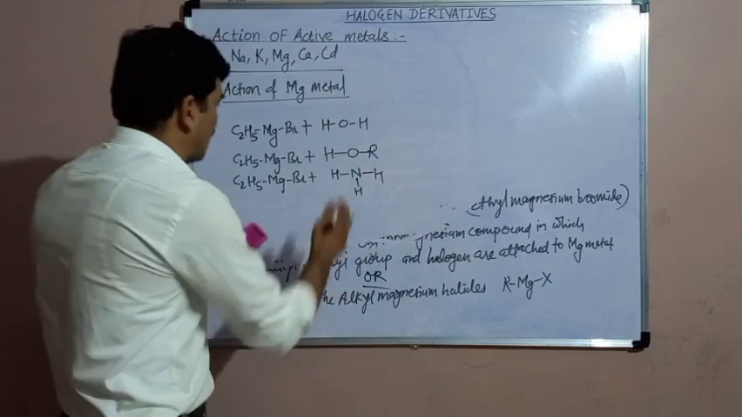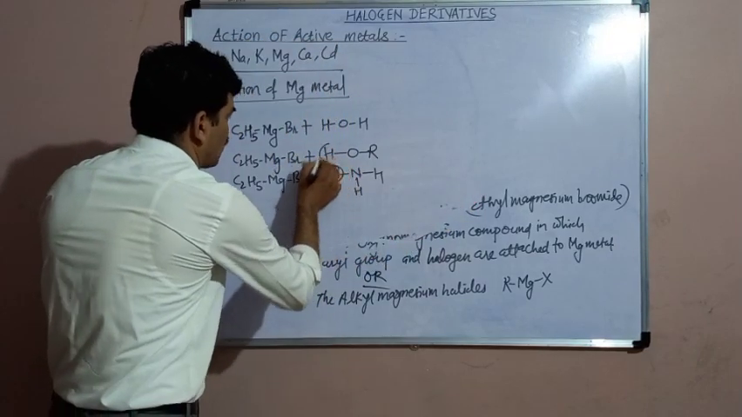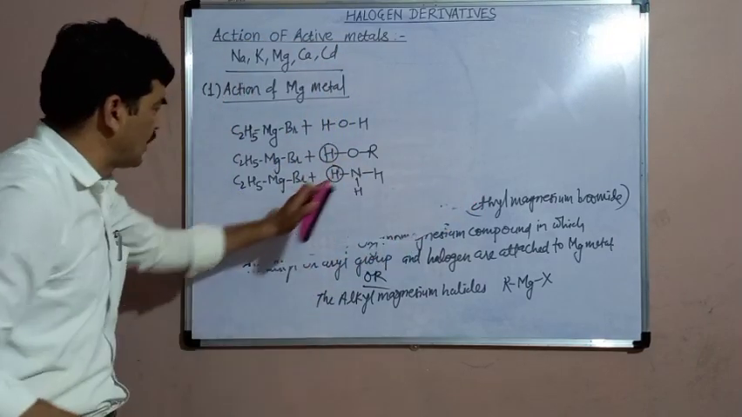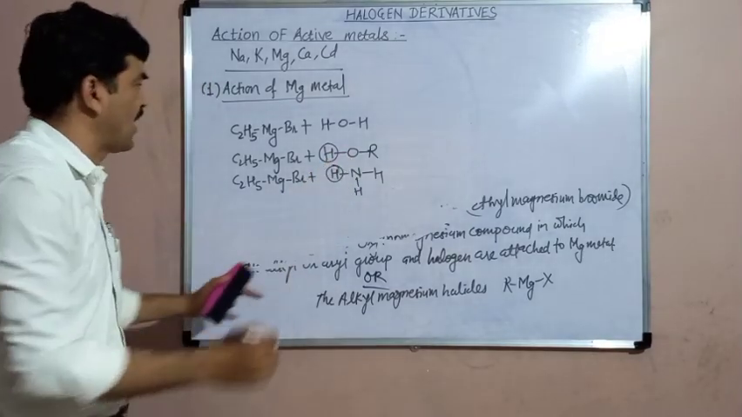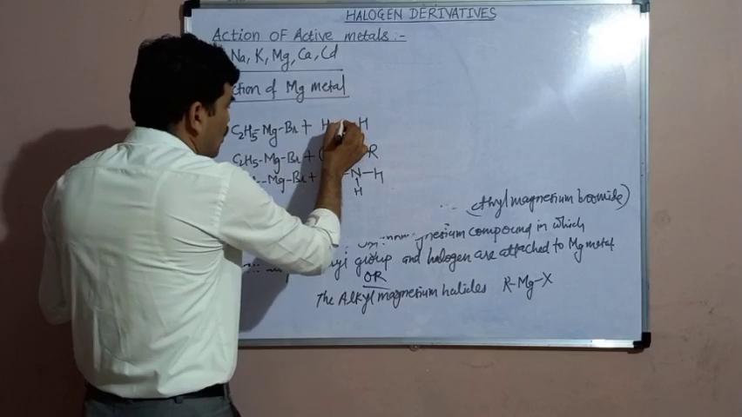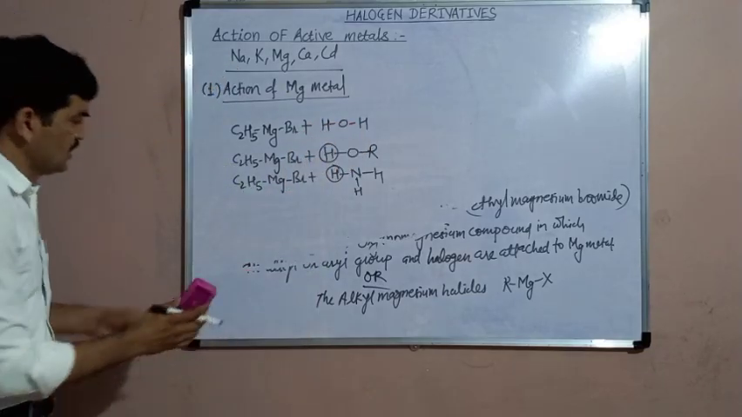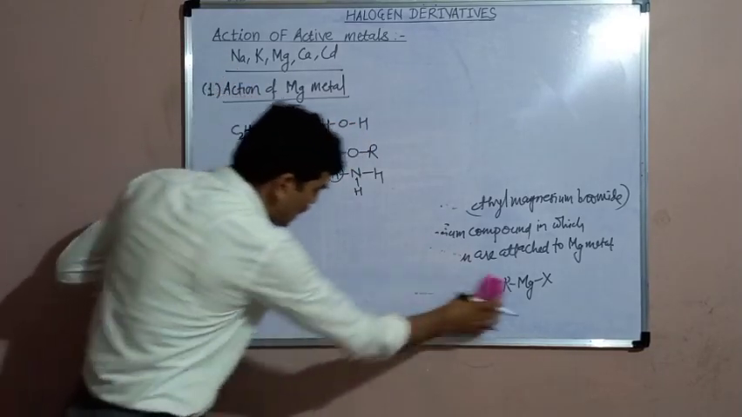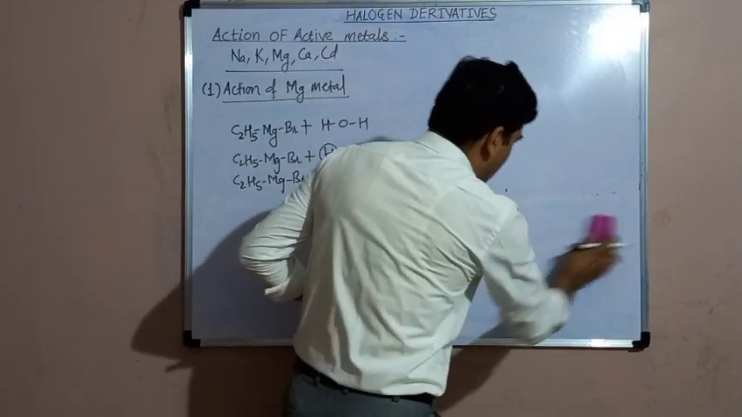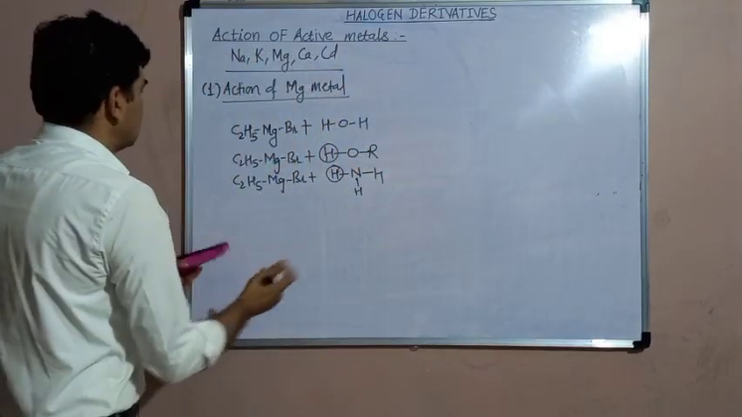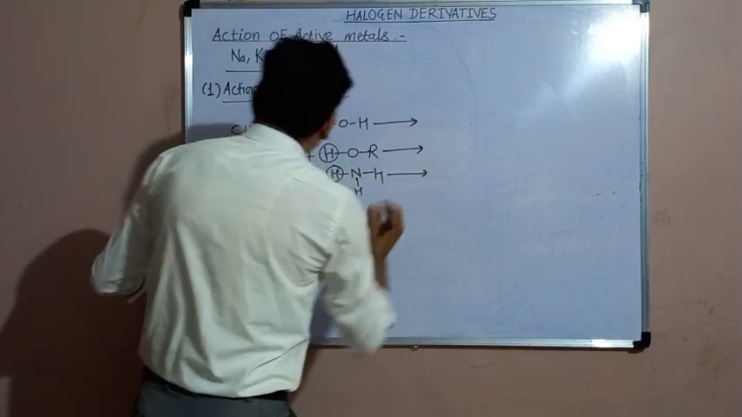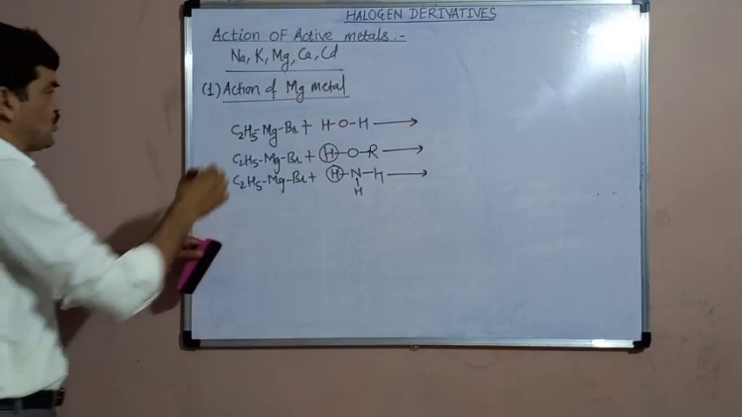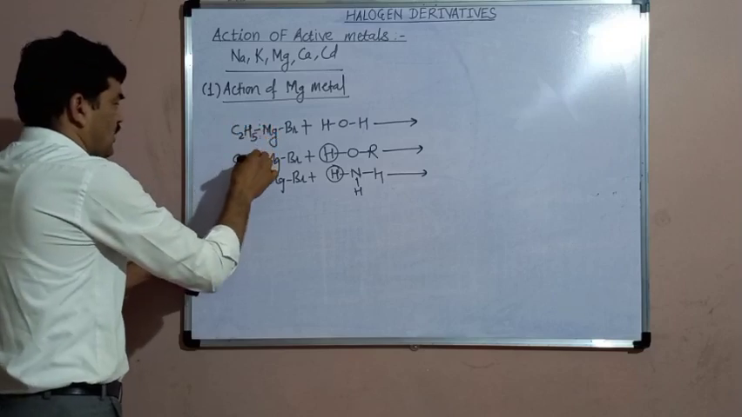In these compounds, this hydrogen atom is attached to the more electronegative atom. Here nitrogen is the more electronegative atom. Here oxygen is the more electronegative atom. In water also, hydrogen is attached to the more electronegative atom, oxygen. So when the Grignard reagent reacts with such type of compound, there is a decomposition of the Grignard reagent. The Grignard reagent gets decomposed in this way.